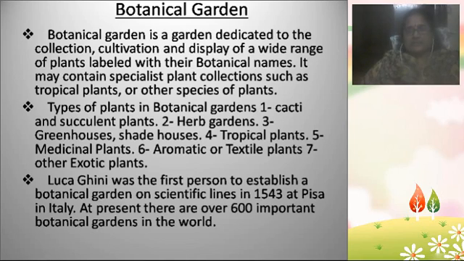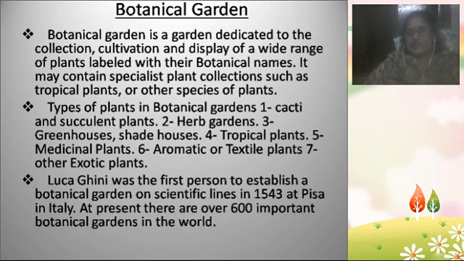The third type of botanical garden is greenhouses and shade houses. Just like the Kadiyam nurseries, you might already know about them and have visited them, as we are very near to the Kadiyam nurseries. If you go and see, about 40% of the nursery space consists of greenhouses and shade houses. Such gardens are one type. The fourth type of botanical garden is tropical plants, where the whole area consists of tropical plants, the plants which grow in high temperatures.